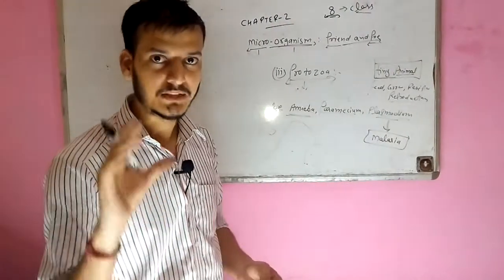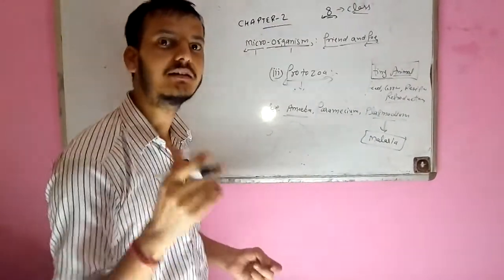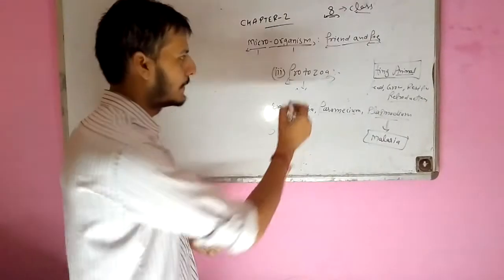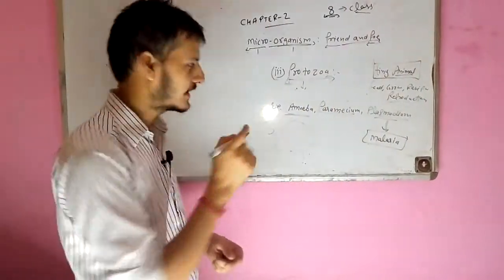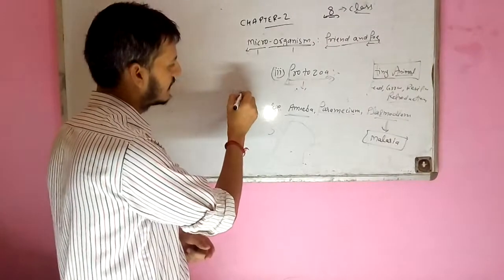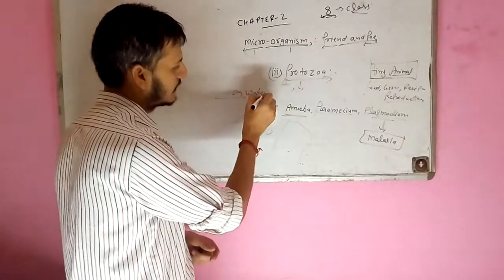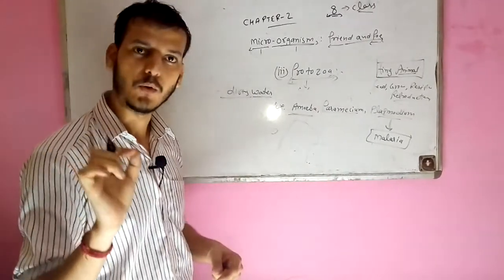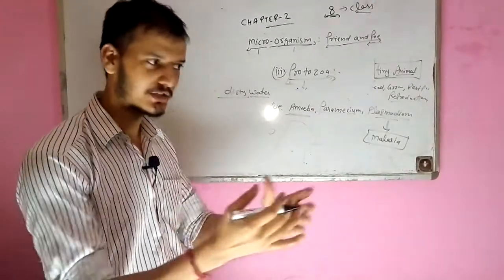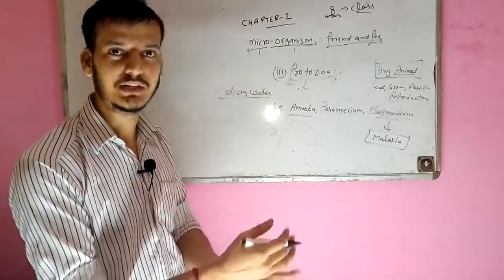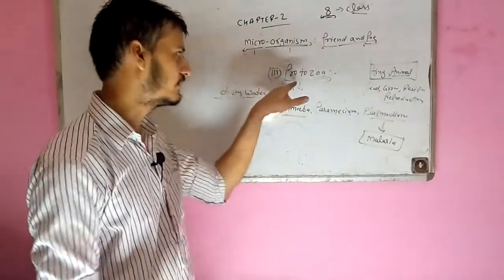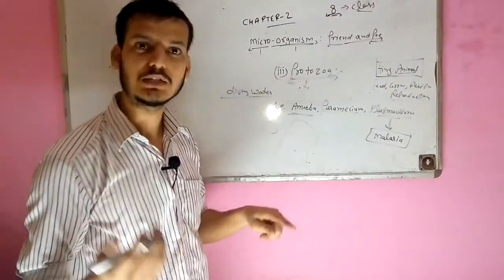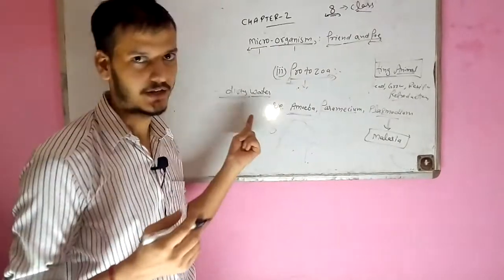We know mosquitoes live in dirty areas or dirty water. Protozoa are generally found in dirty water, like in a lake, pond, river, anything. If there is a small hole with dirty water, definitely there will be protozoa. And we know mosquitoes generally grow in dirty areas, dirty waters.